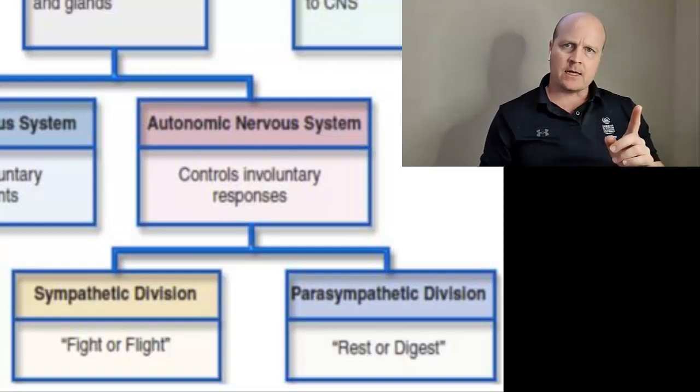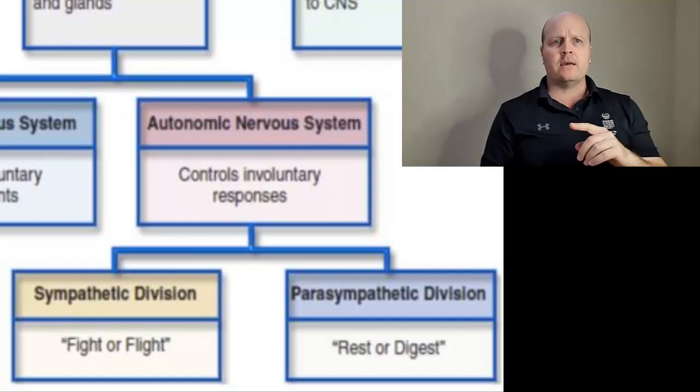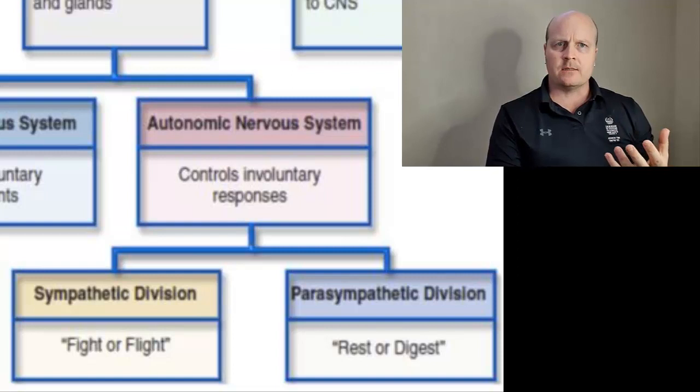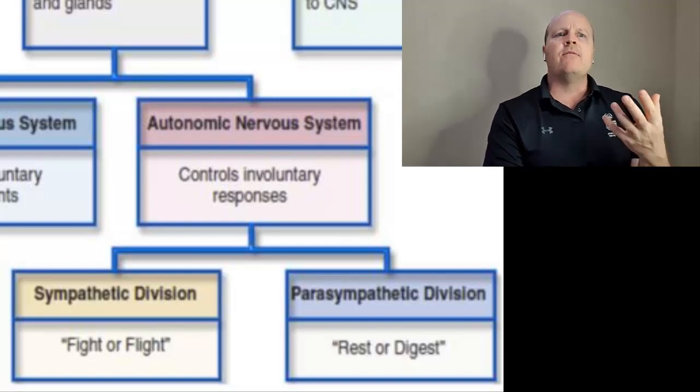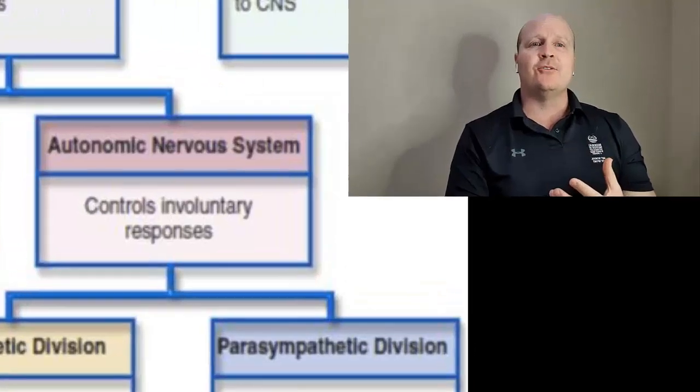Then the opposite side, the parasympathetic, is the rest and digest. So this is, if we're not fighting a tiger and we're falling asleep listening to an anatomy lecture, then we want to decrease our blood pressure, decrease our heart rate, relax, sleep, digest our food. So take the blood from the muscle and redirect it towards our digestive system. So that is the breakdown of our nervous system.